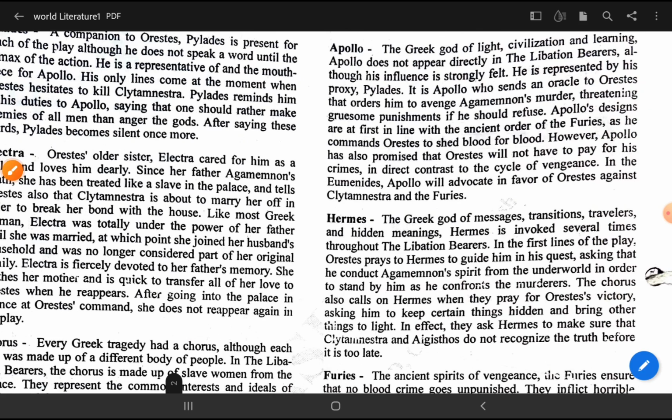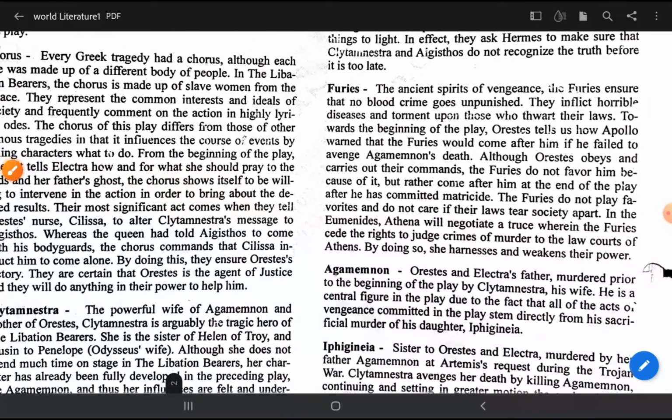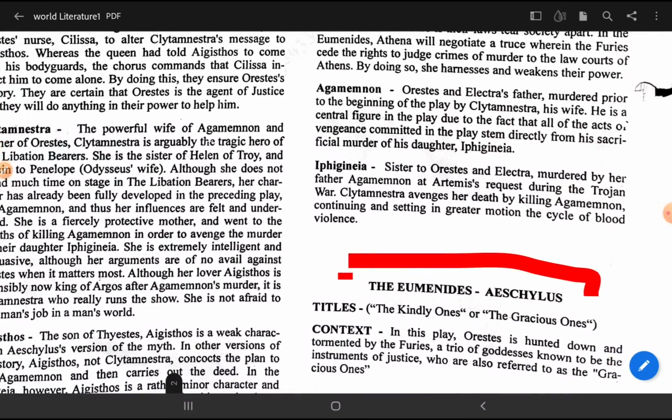Next character is the Furies, the ancient spirits of vengeance, and the Furies ensure that no blood crime goes unpunished. They inflict horrible disease and torment upon those who thwart their laws. Okay, just leave this. This is also a minor character.